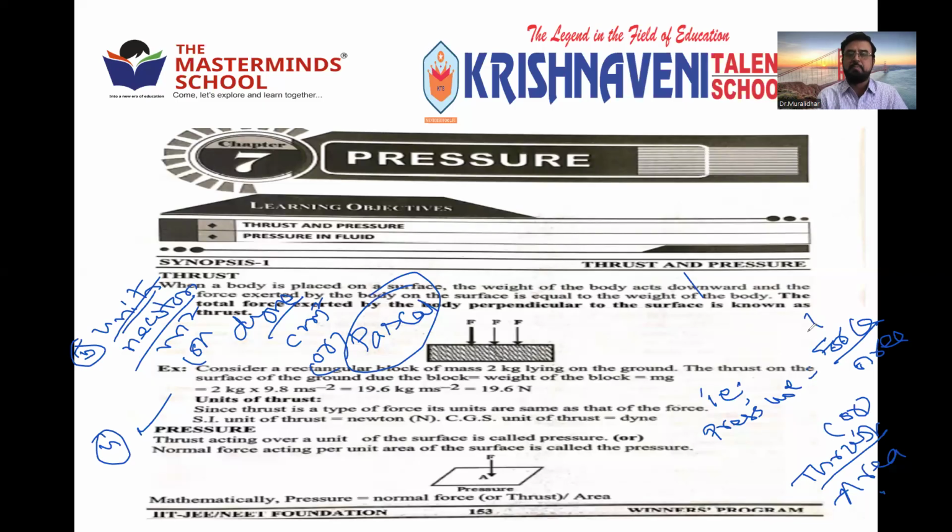Or you can write perpendicular force, which is called thrust. The symbol is for perpendicular. Perpendicular force by area, or thrust by area. So the units are Newton per meter square, dyne per centimeter square, or Pascal, the standard unit of pressure. Clear?